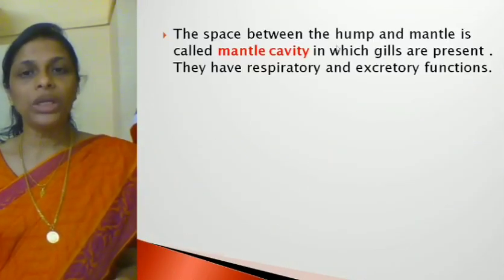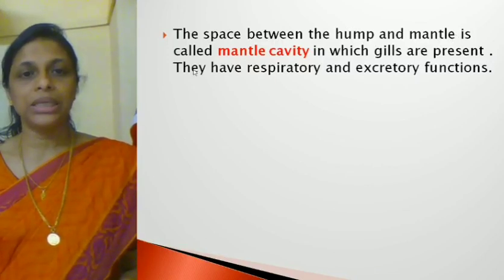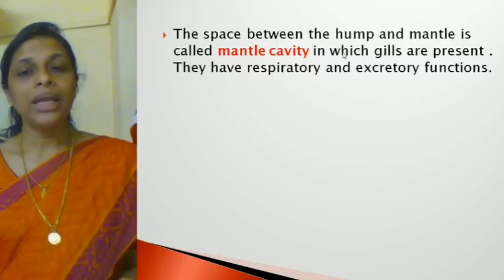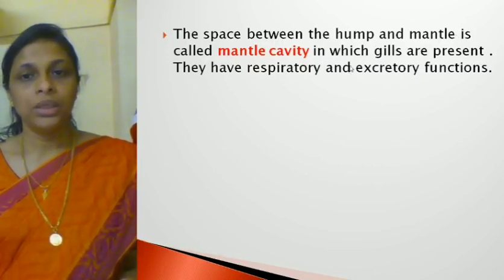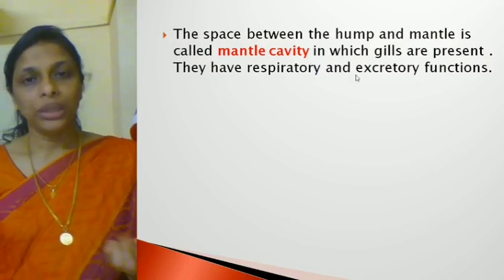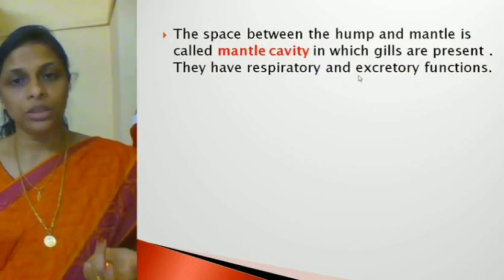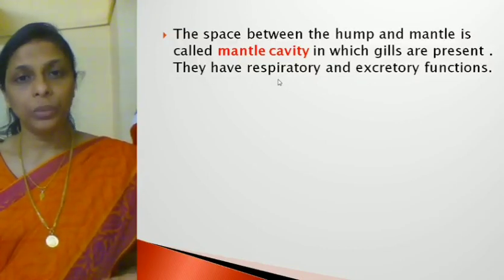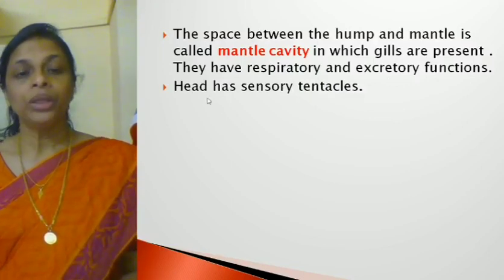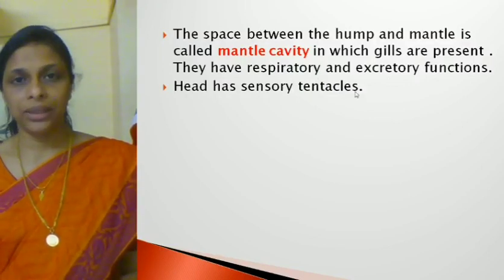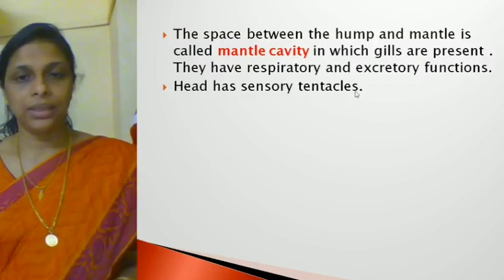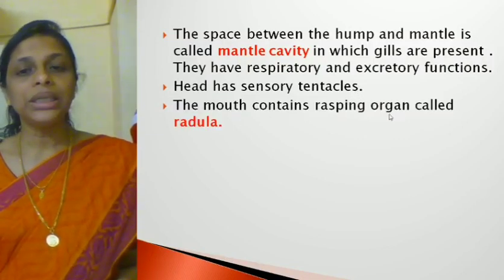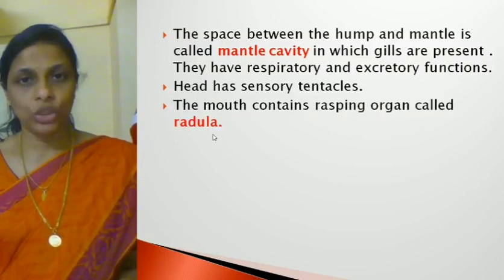The space between the visceral hump and the mantle is called the mantle cavity, in which gills are present. Not only gills, as I have told you, the digestive system, respiratory system and excretory system are found there. So they have respiratory as well as excretory functions. Then the head has sensory tentacles. The long structures are called tentacles. Then the mouth contains a rasping organ called radula.